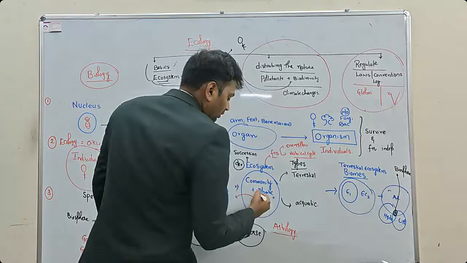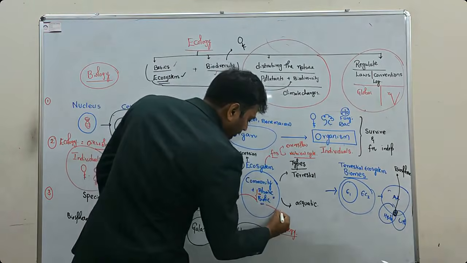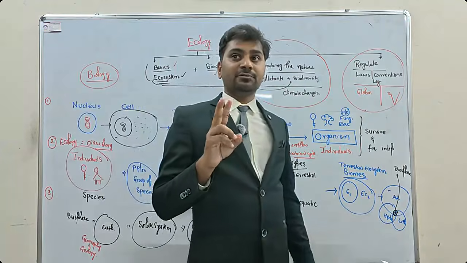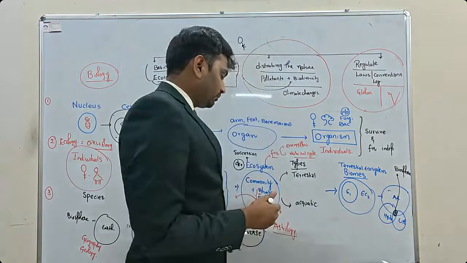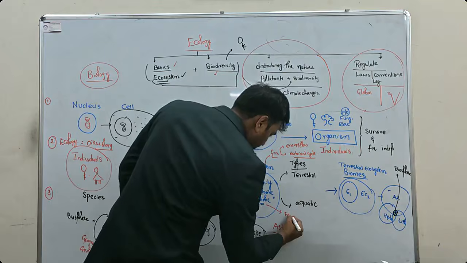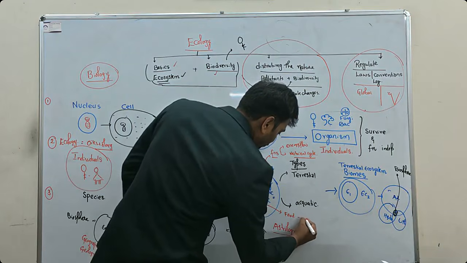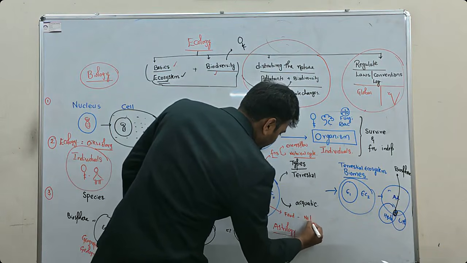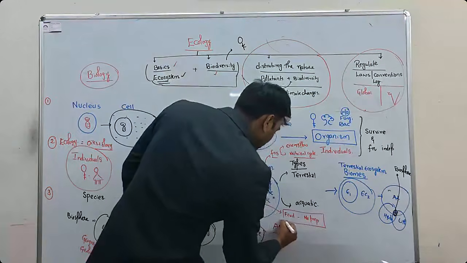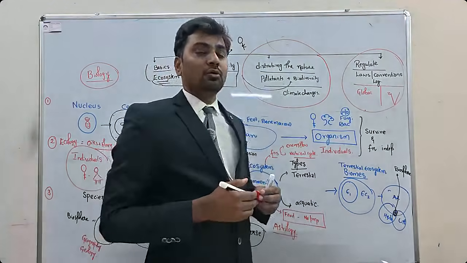So this is called abiotic, and biotic is which have life. Now biotic components can be classified into two types: those who can prepare their own food, and those who cannot prepare their own food.